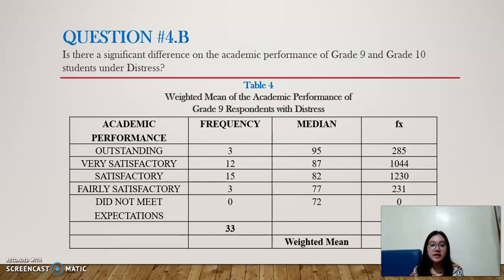Question number 4.B. Is there a significant difference in the academic performance of grade 9 and grade 10 students under distress? Here we can see table number 4, weighted mean of the academic performance of grade 9 respondents with distress. And table number 7, weighted mean of the academic performance of grade 10 respondents with distress. Can go back to table number 4 here. Table number 4 for grade 9. And table number 7 for grade 10.